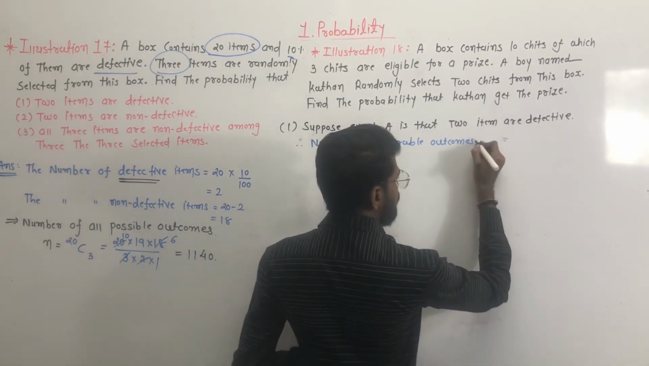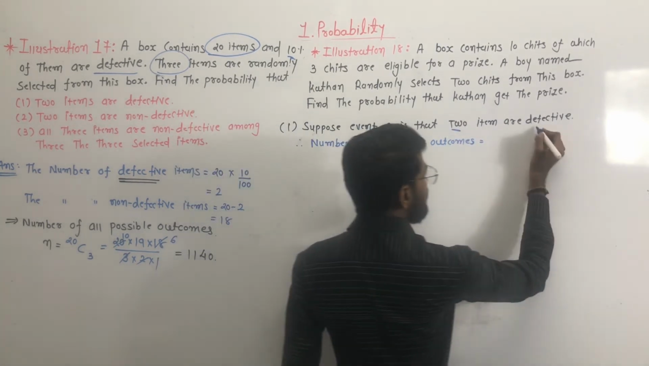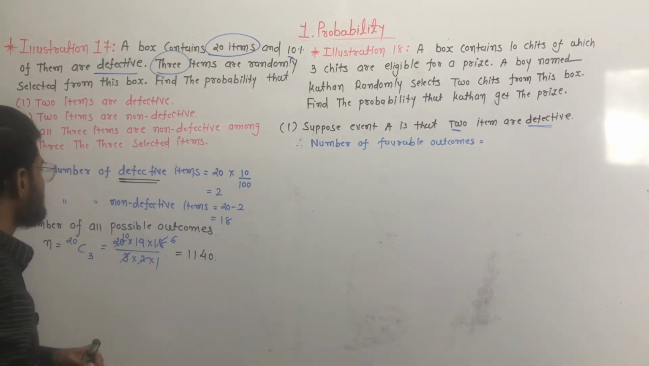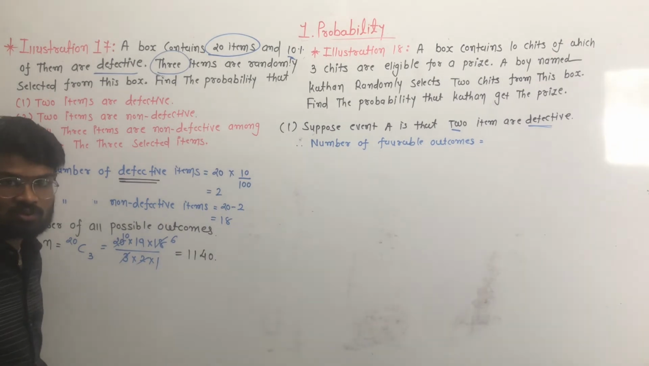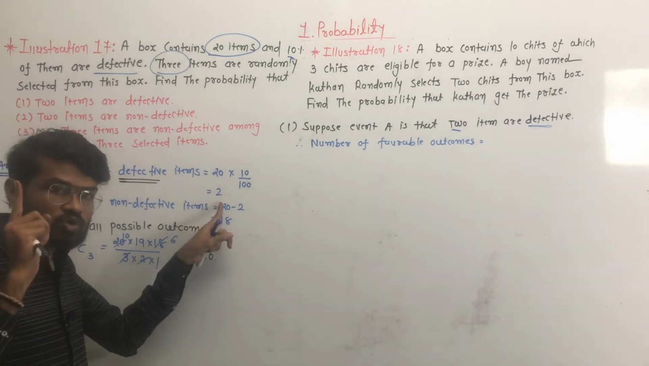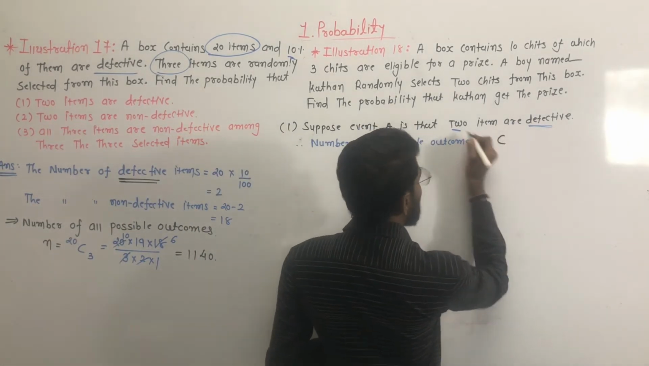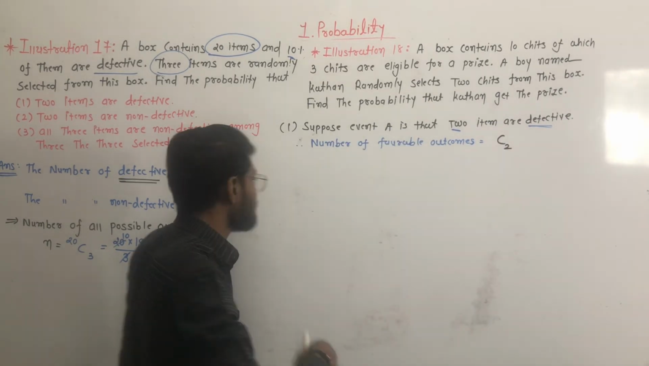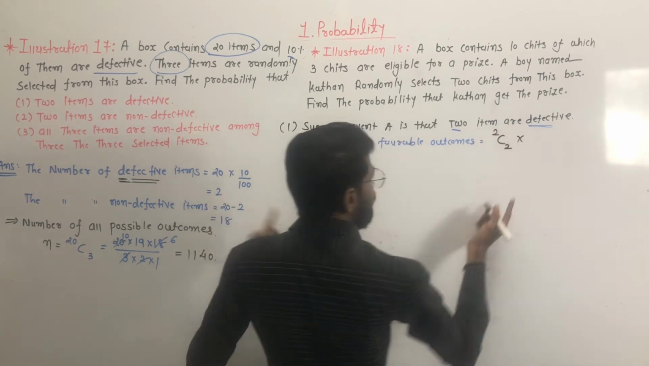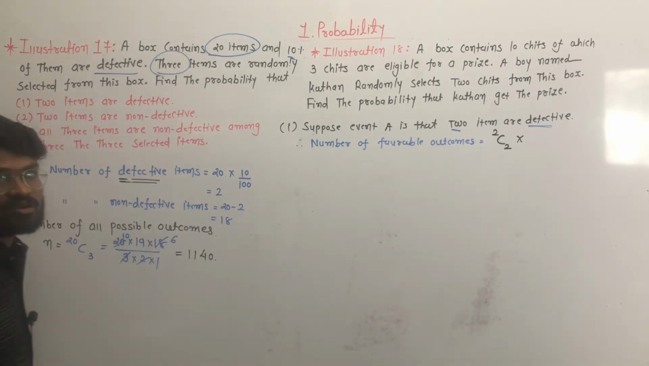Number of favorable outcomes is equal to: we have to select 2 items and both items are defective. There are a total of 2 defective items, so we have to select 2 defective items out of these 2 defective items. Now we have to select 1 item from the non-defective items. Why?